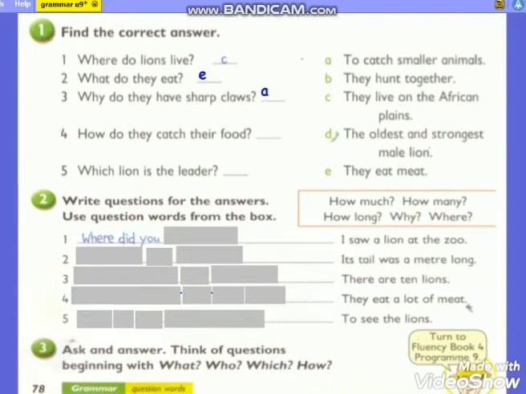Do you remember when you watched the video? Yes, they catch their food together. So they hunt together. So the answer is B. Which lion is the leader? What do you think? Yes, the last answer is the oldest and strongest male lion. He is the leader. So here you have to write letter D.